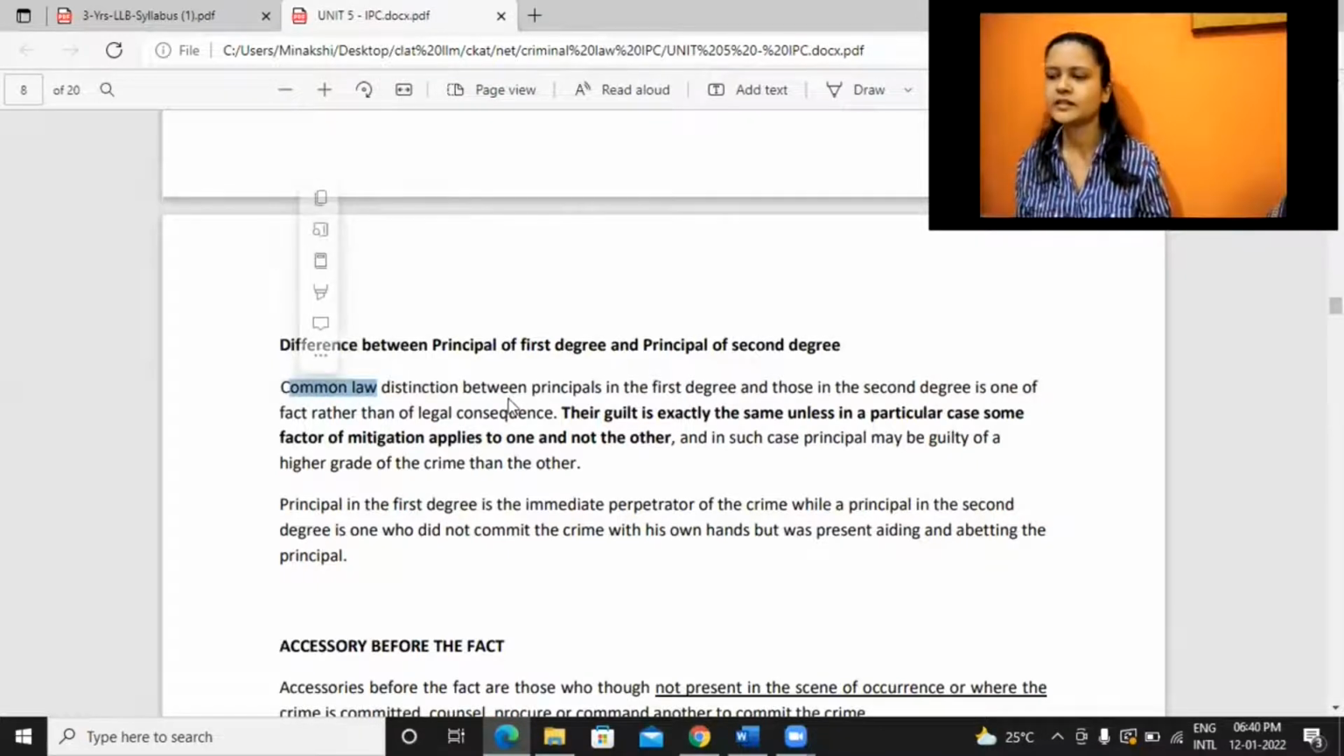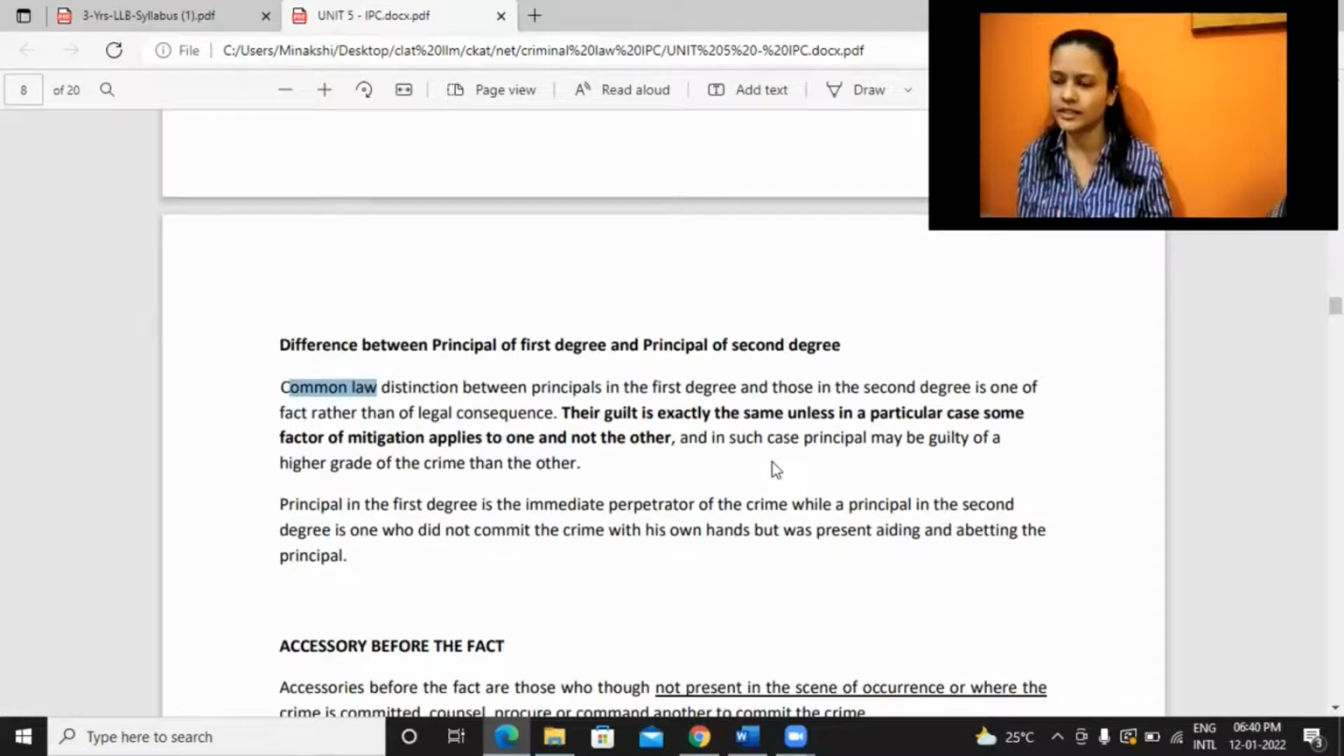So there is a distinction between principal in first degree and second degree in fact rather than legal consequences. There, guilt is exactly the same unless in a particular case some factor of mitigation applies to one and not to the other. And in such case, the principal may be guilty of a higher grade of crime than the other. Principal in the first degree is the immediate one who is doing it. Second degree is just providing some aid or assistance or some encouragement.